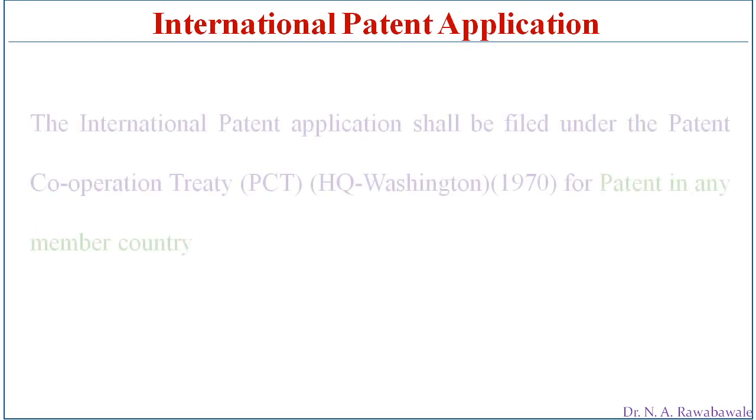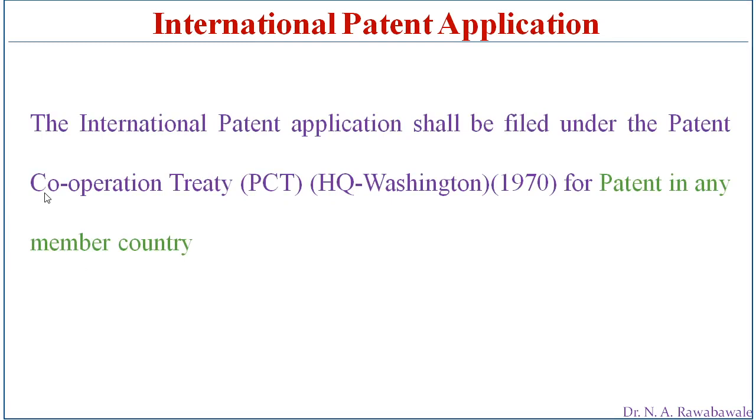International patent application. If the person or inventor wants to get protection for his invention at the international level, then the inventor has to submit the application under the Patent Cooperation Treaty (PCT) at the headquarters in Washington, established in 1970, for a patent in any member country. So if he wants to protect his invention in any member country, the inventor has to submit the application at the international level, at the headquarters in Washington, under the Patent Cooperation Treaty.